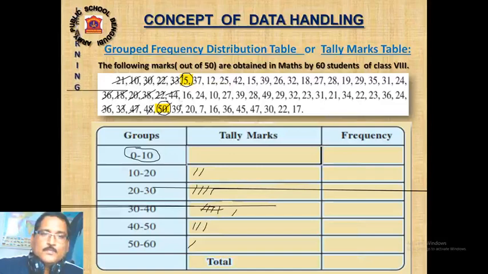Then 39 will be 30 to 40. Then 5 will be 0 to 10. 16, 10 to 20. 20 will be 20 to 30. Make a bundle. This line came accidentally, don't consider this line.